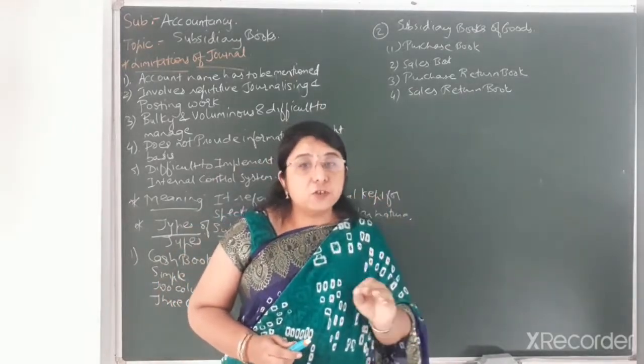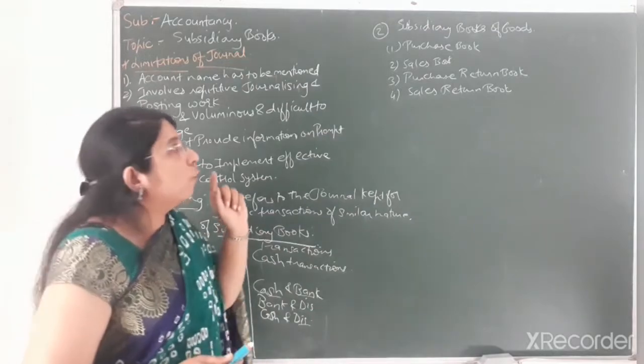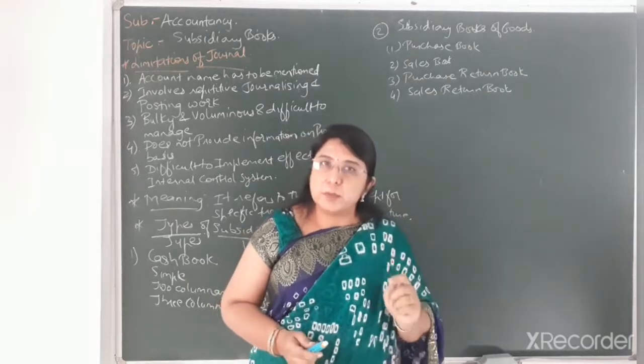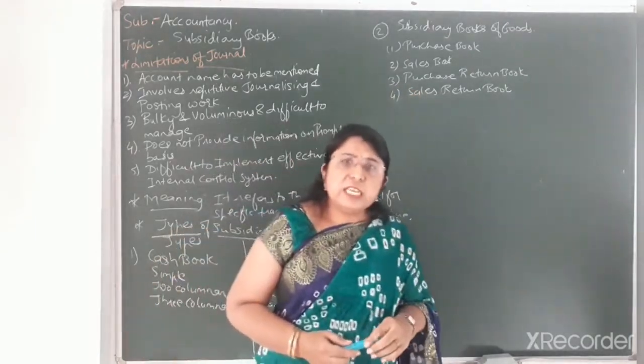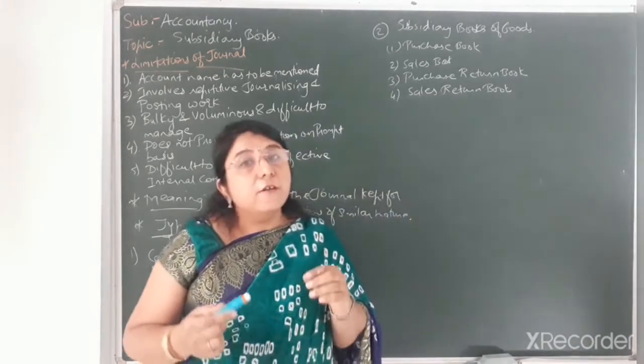For any cash related transactions, we have to record them in the cash book. So for recording credit purchase transactions, we prepare a separate subsidiary book, that is the purchase book. Now in the case of the sales book, only credit sales transactions will be recorded.